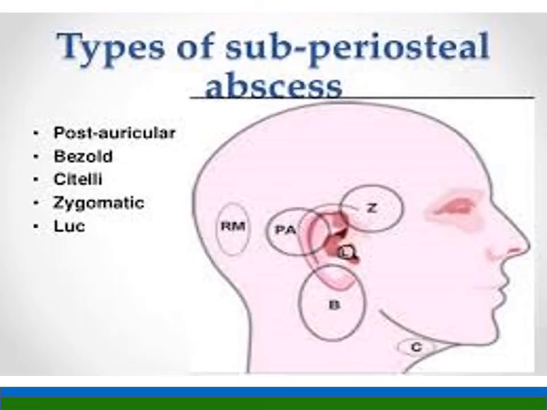Okay, these are the various abscesses that form in mastoiditis. Z is zygomatic abscess, B is Bezold abscess, C is Citelli abscess, PA is postauricular abscess. These are the various abscesses that form from the mastoid.